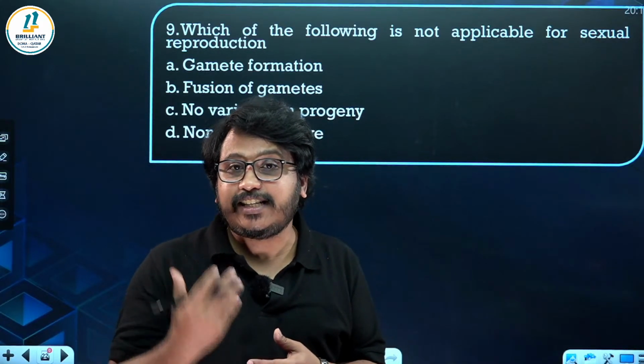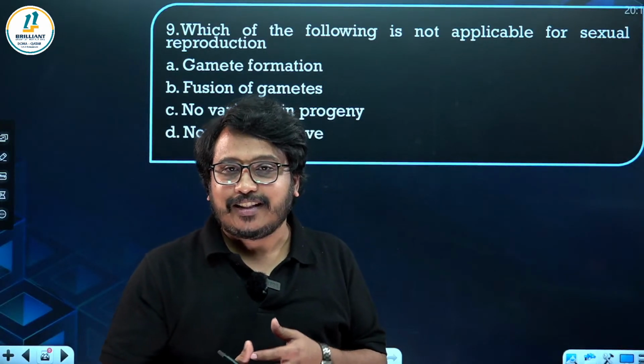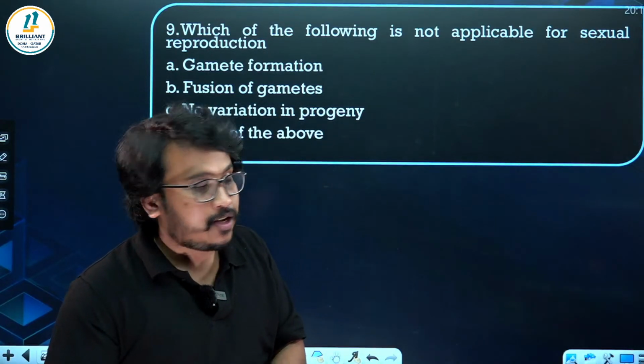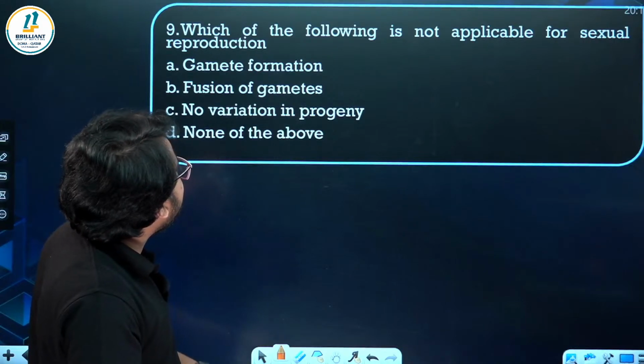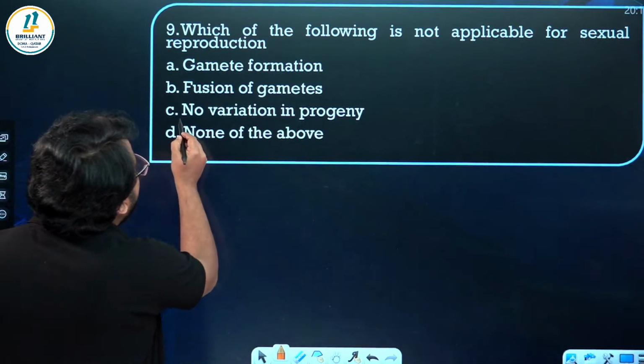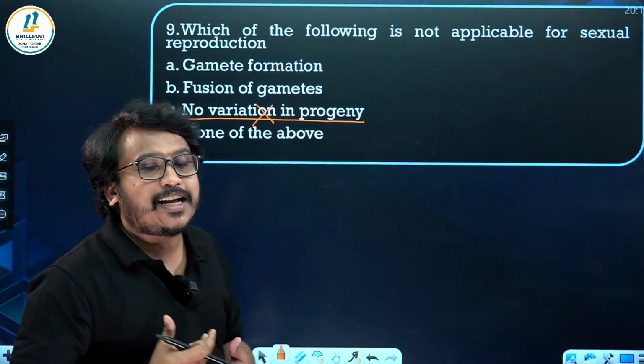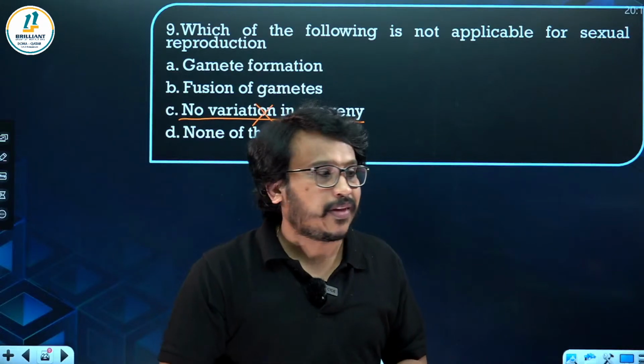Variation means what? Dissimilarity that is occurring between the parents and the progeny. That is actually called variation. So there is a chance of variation, so that is not applicable to sexual reproduction. No variation in the progeny is wrong. Actually there are variations that will be occurring in the progeny.